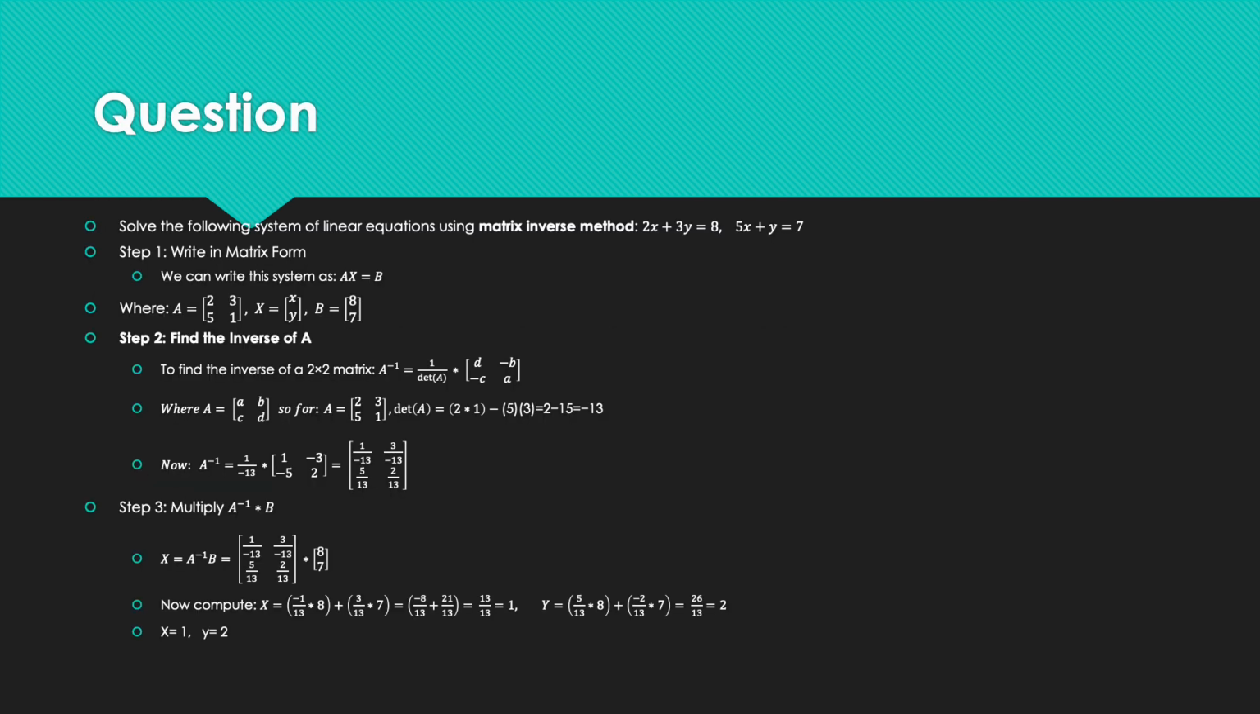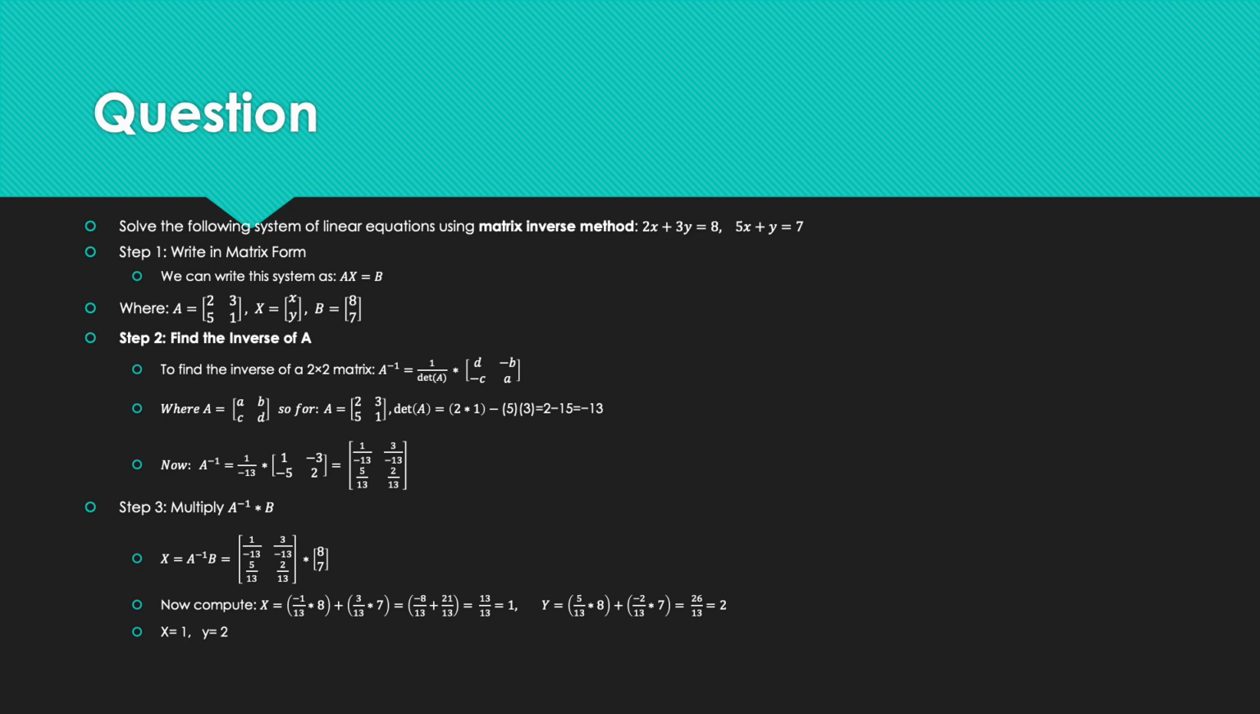Here's a matrix question. How do we solve it? Let's solve by thinking. Solve the following system of linear equations using the matrix inverse method. The question is 2x plus 3y equals 8 and 5x plus y equals 7. Step 1. Write in matrix form. We can write this system as AX equals B, where A is [2, 3; 5, 1], X is [x; y], and B is [8; 7].